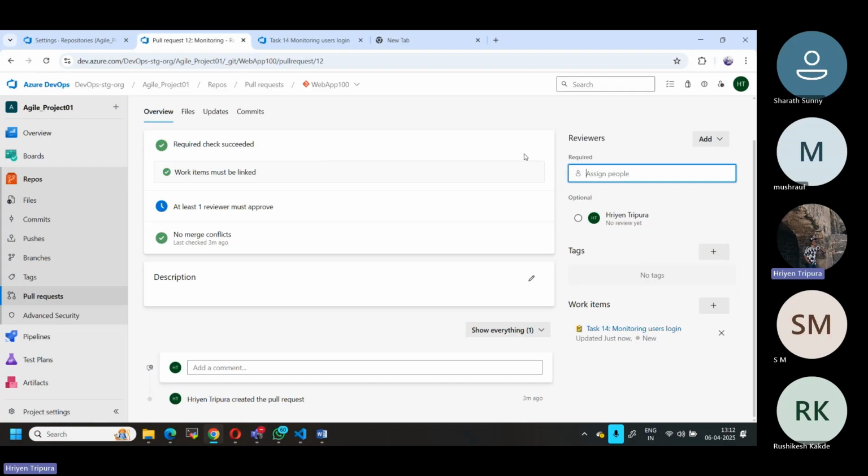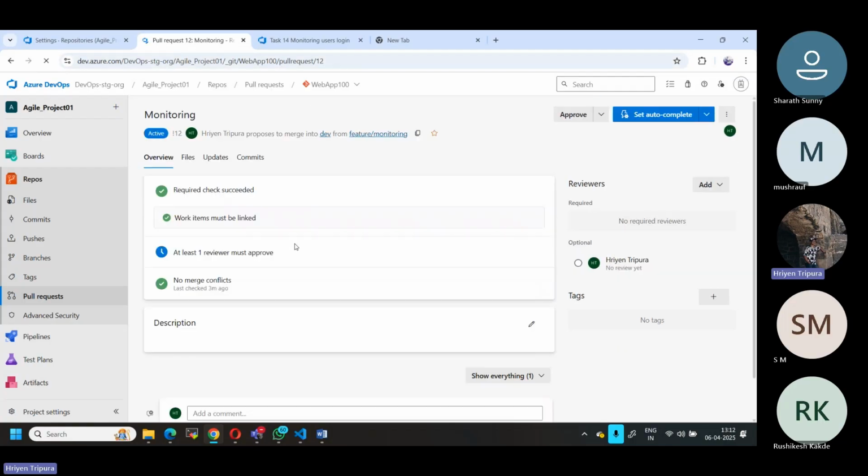Okay. Now, if I just refresh the page, somebody has to approve. Now, who can approve this one? As I told you, there is an option, right? Auto complete. Set auto complete also. There are questions about this; I will discuss this also later. We can enable this and set auto complete. If everything is meeting the requirements according to the policy, then you can set auto complete like this. You can just click here.